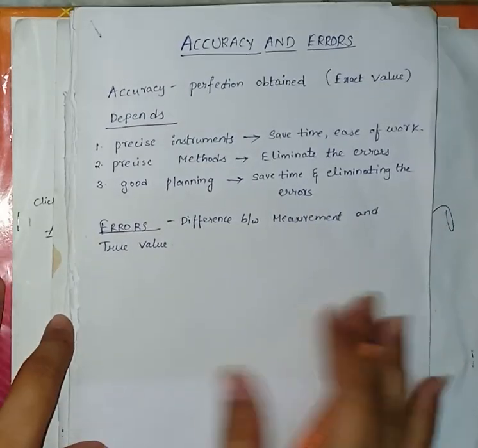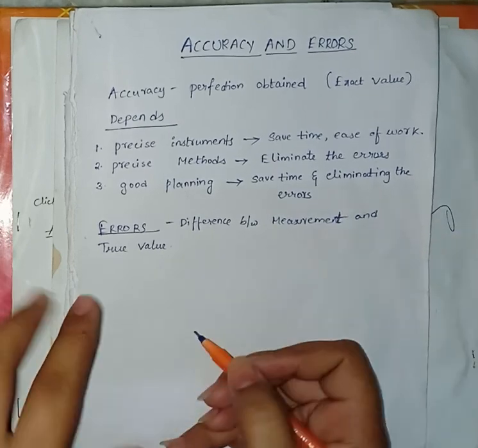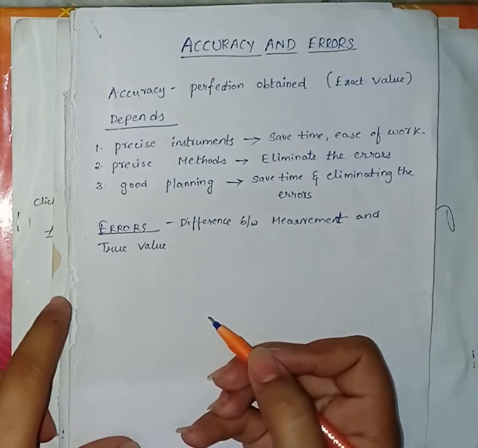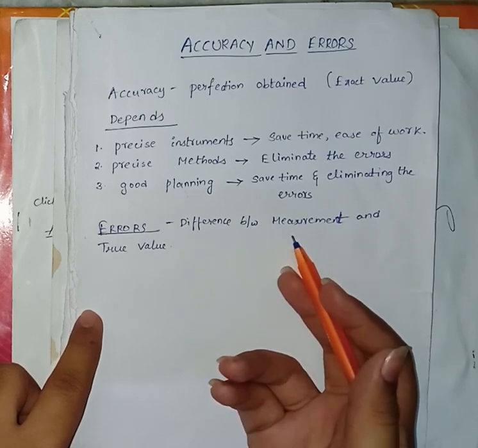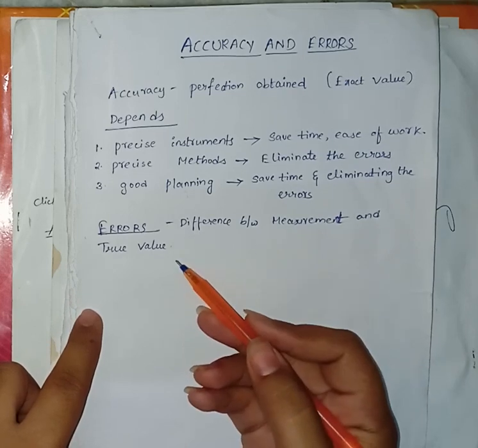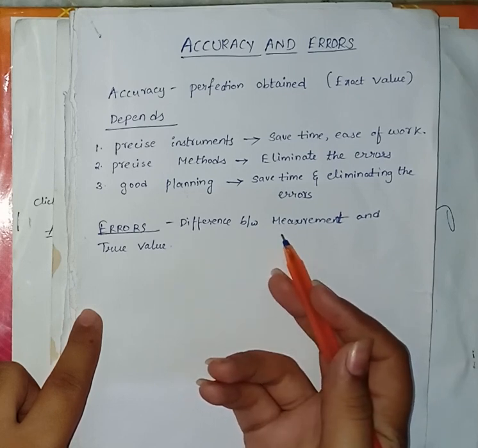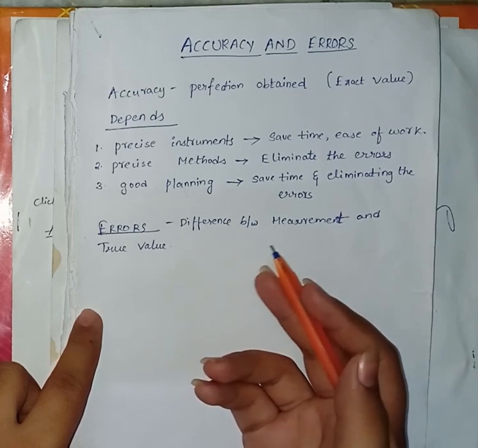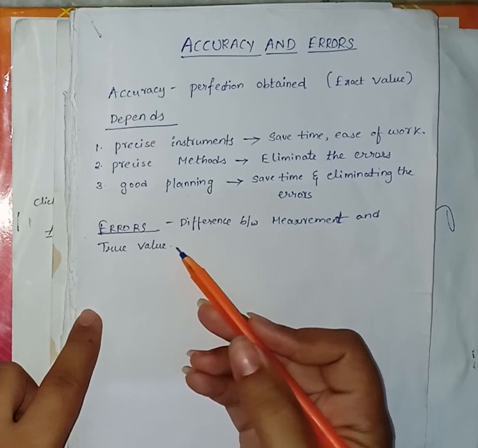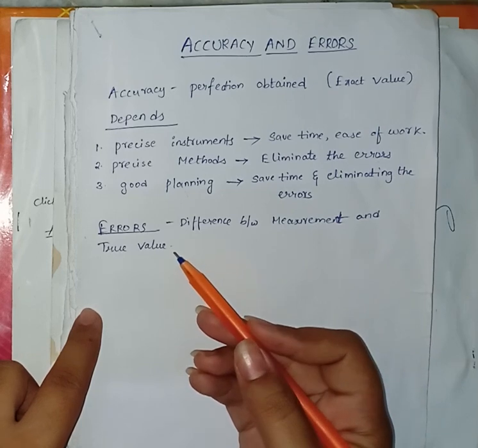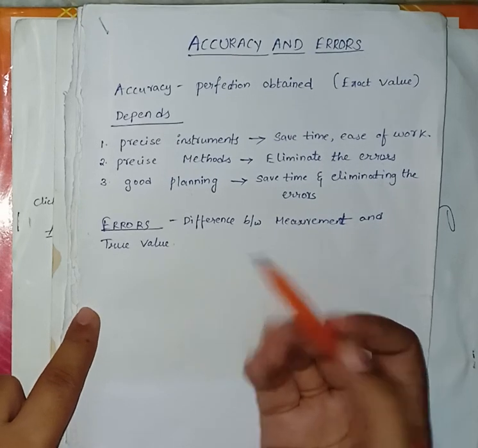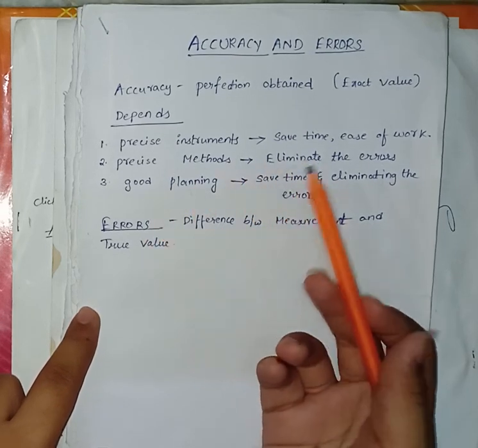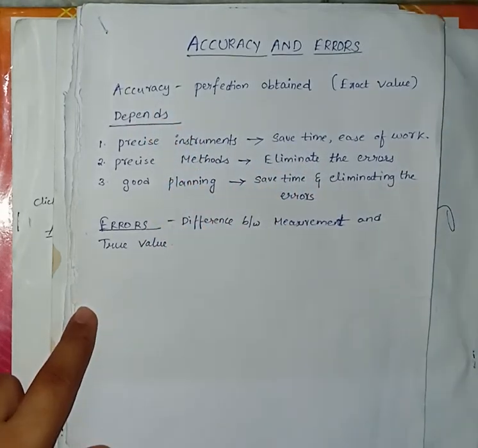Means whenever we are doing a survey, there will be some exact value. And there will be some measured value also. So whenever we get the difference of these two values, the true value and the measured value, there will be some error. Error may be an incorrect chain length or a shortage of chain length. Sometimes error may occur. So this is the name of the chapter, accuracy and errors.